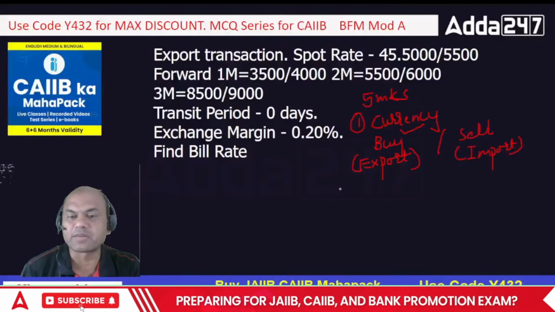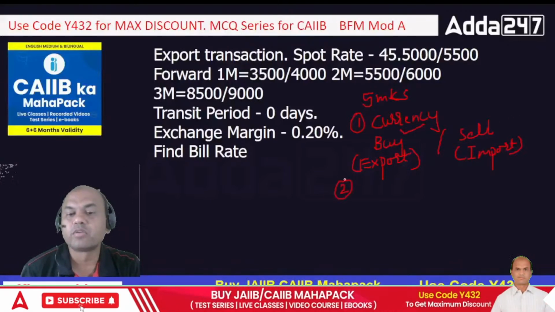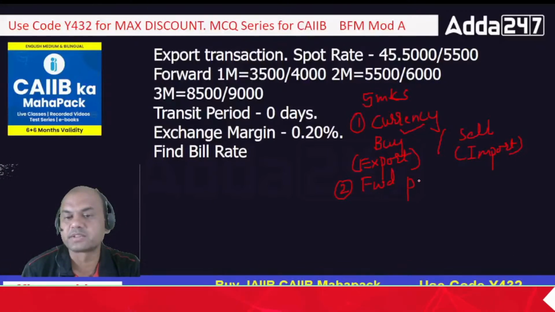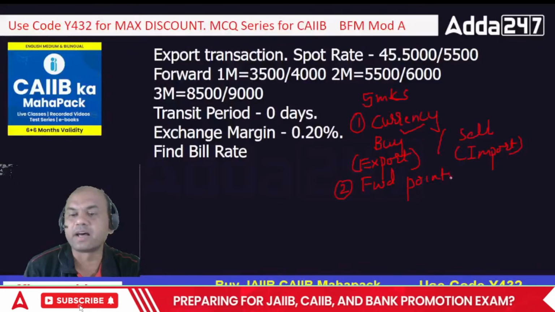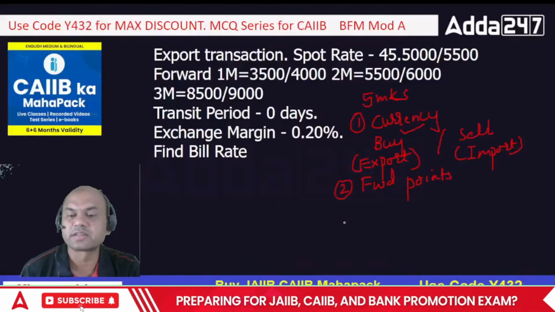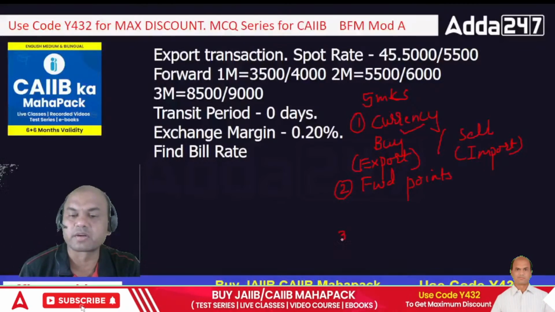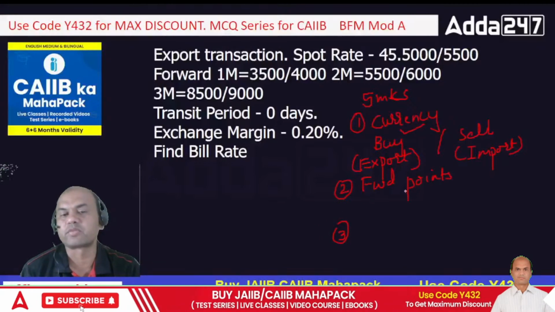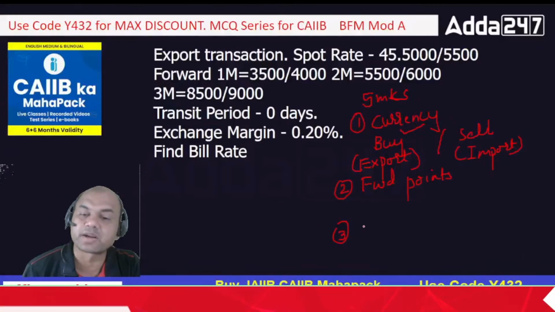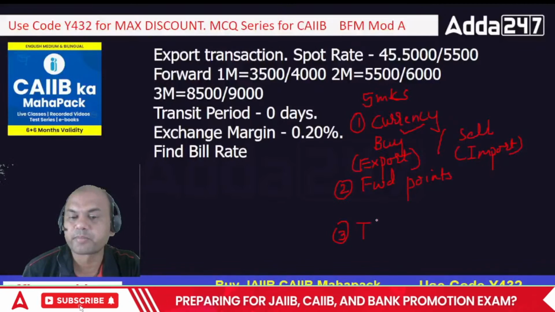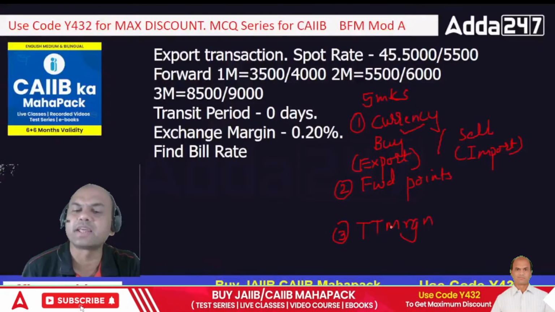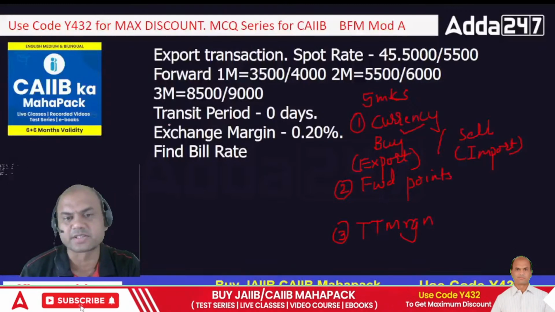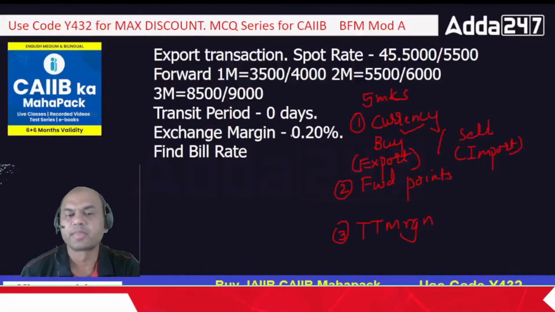Then the second point which you have to decide is forward points. I'll leave some gap here for forward points. And the last part is TT margin, or some books call it exchange margin. Exchange margin and TT margin are one and the same thing.